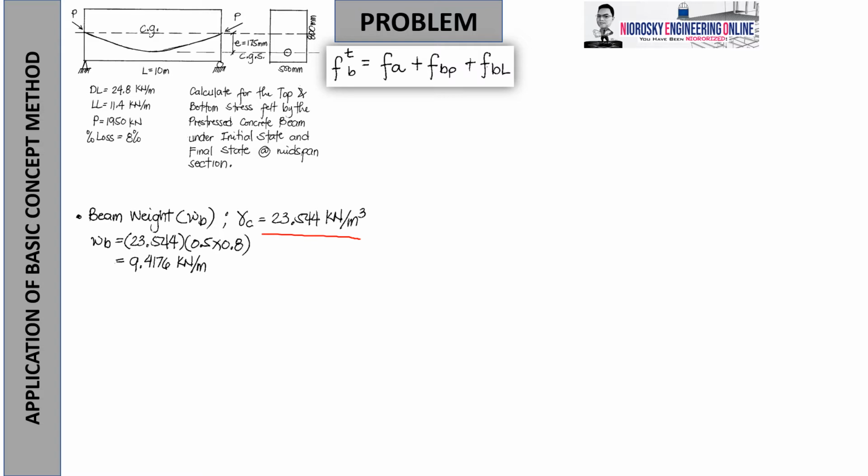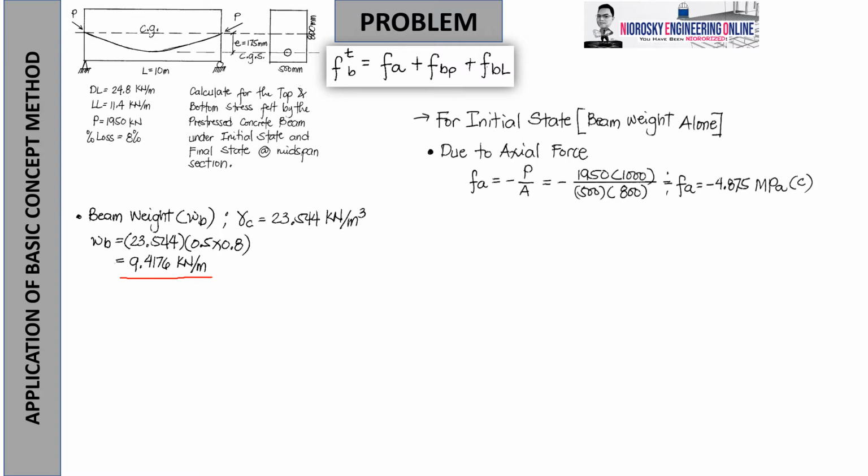So meaning 2.4 times 1,000 times 9.81 all over 1,000. That gives us 23.544 kilonewton per cubic meter. And then finally, we will get a linear weight of 9.4176 kilonewton per meter in preparation for some portion of the calculations. Now let's start with the initial state.